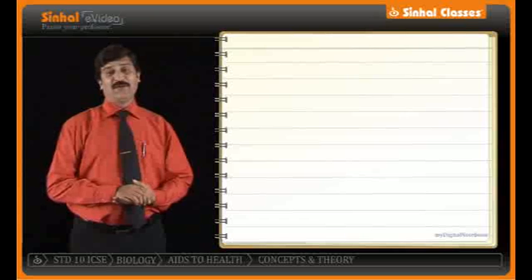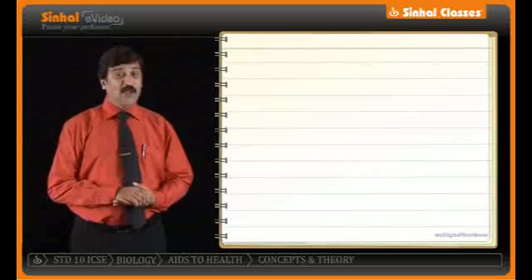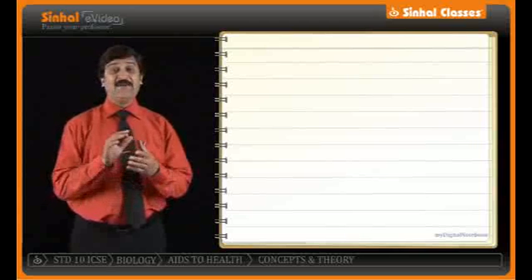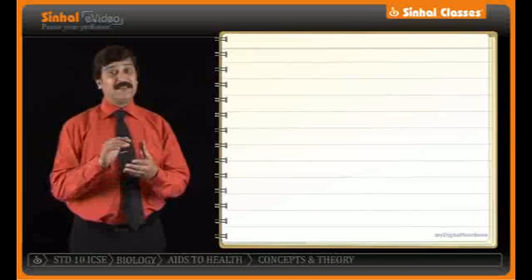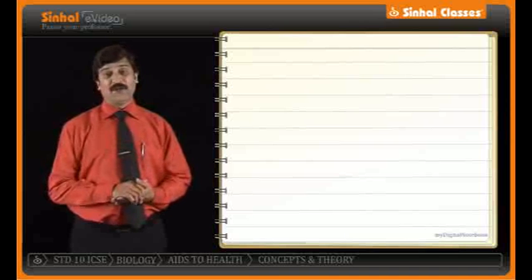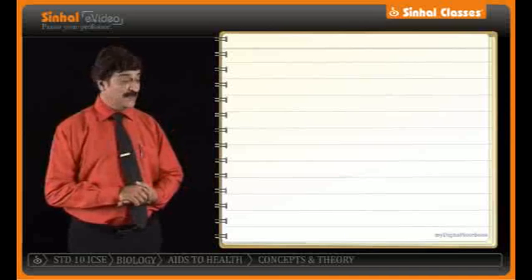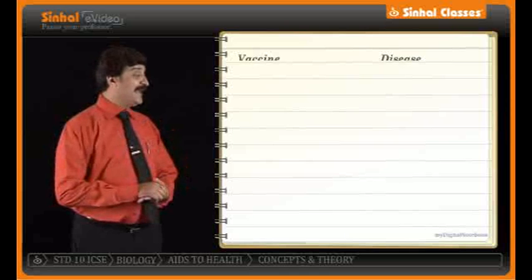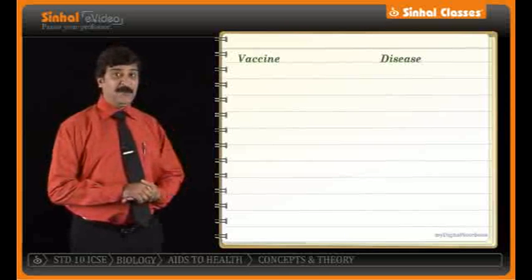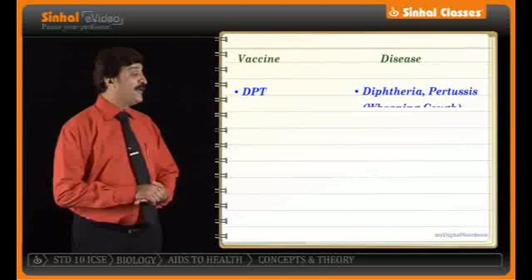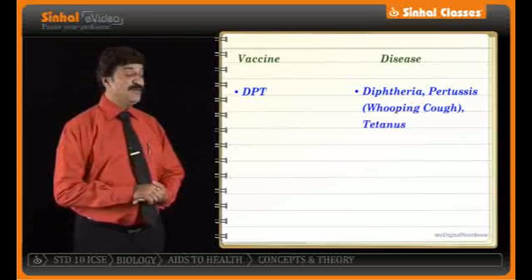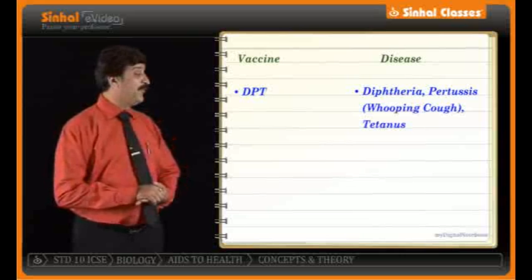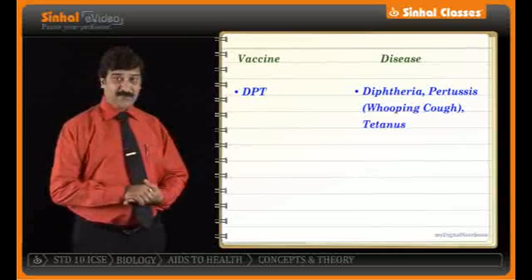When we take into account this chapter of Aids to Health, we also need to know the names of a few vaccines and where they are given, or for what disease they are given as a protection. Here on the monitor are the vaccines. The first one is DPT. DPT is given for diseases like diphtheria, pertussis, which is called whooping cough, and tetanus.